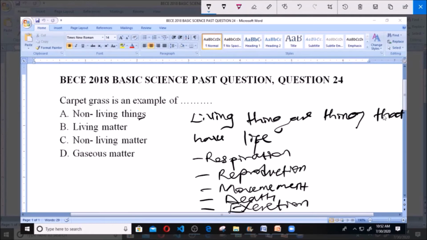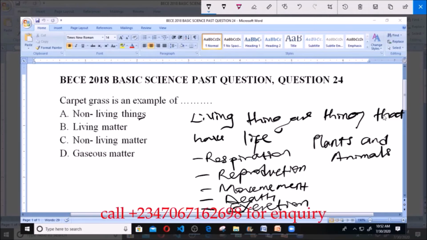And like we know, plants and animals are typical examples of living things. Now the question says carpet grass is an example of dash.